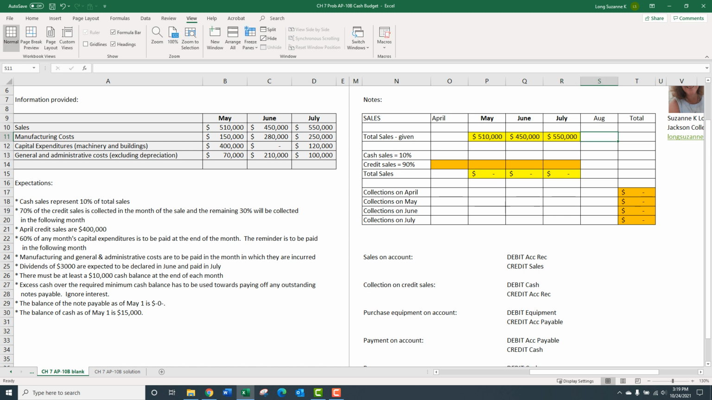Got it. And I'm looking at this first note, cash sales equal 10% of sales. Okay, so that's going to be really easy, right? What's 10% of 510,000? Use a formula. Equals this times 0.1. And then copy that formula over. Okay, so when we see, yep, bam, that's my 10%.